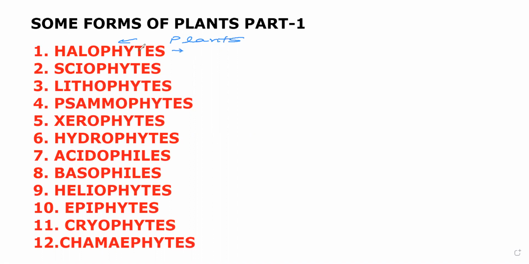Firstly, the halophytes. Phyte means, as I already said, the plants. Halo means saline condition. The plants which love the saline conditions. Generally the plants cannot survive in the saline condition, like in any kind of the ocean or the soil which is having a high concentration of salts. But those plants which love the saline conditions are called the halophytes. So these are the plants which live in the saline condition.